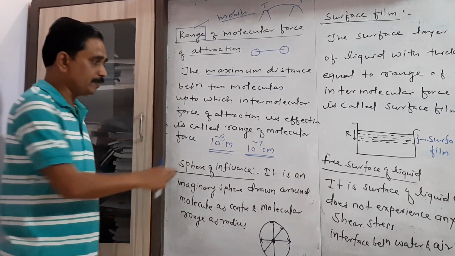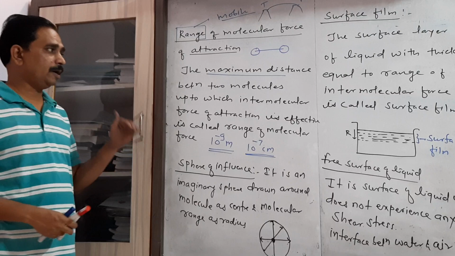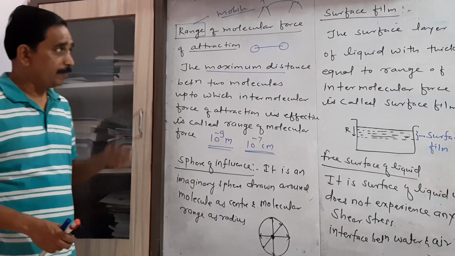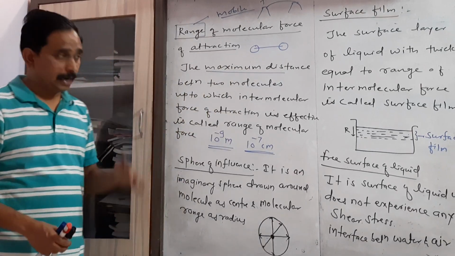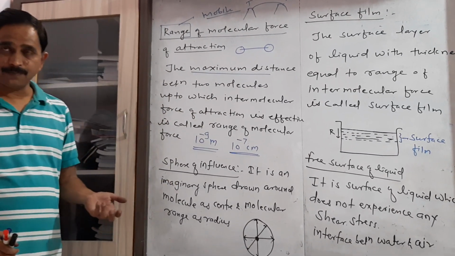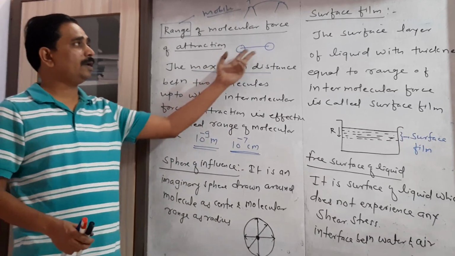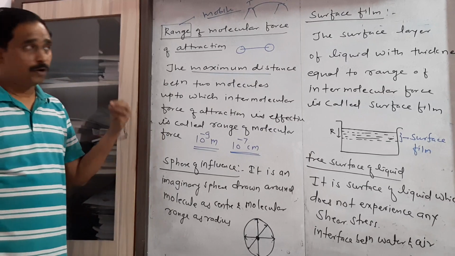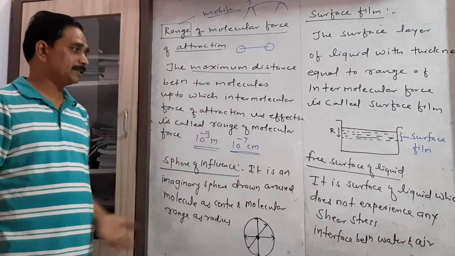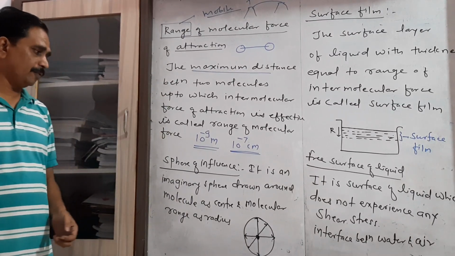This maximum distance is nothing but the range of molecular force. The force may be adhesive or cohesive depending upon the nature of the molecules, whether they are of the same substance or of different substances.